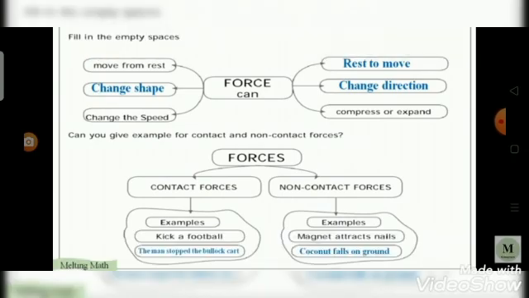Then the force can move objects from rest to move, and then the forces can change direction also.